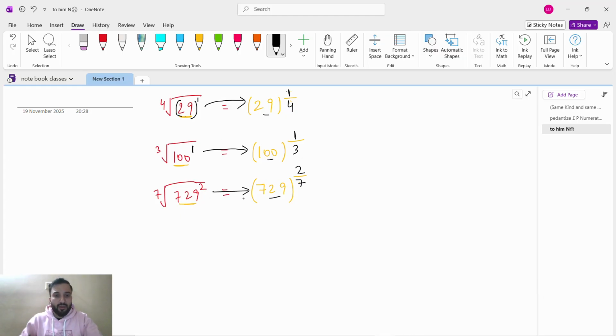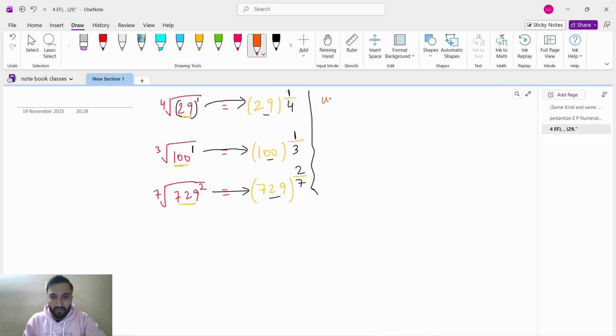If it is a square root, we can find it with the help of a calculator. If it is any other root, cube root, 4th root, 5th root, 7th root, 10th root, any root, then we will use this method. After that we will use a shortcut trick. What is the trick?